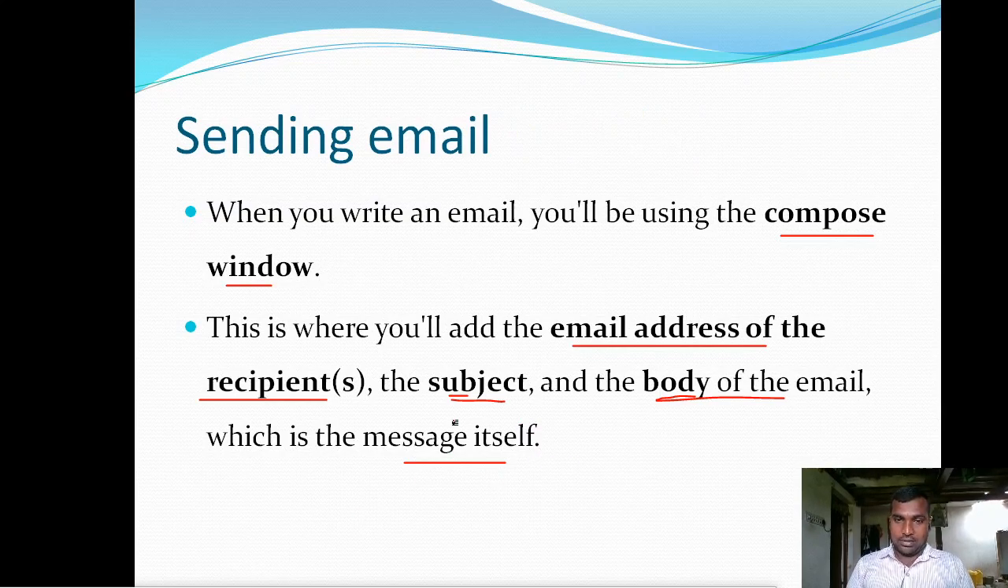So for that, you need to enter the email address of the recipient who is receiving the email, the subject of the message, and the body of the message. The body of the message contains the actual, detailed message.